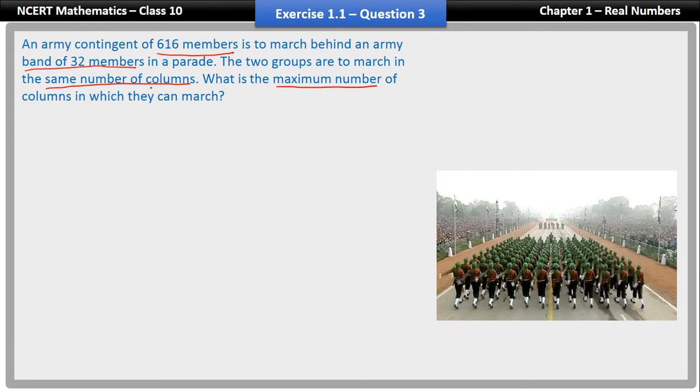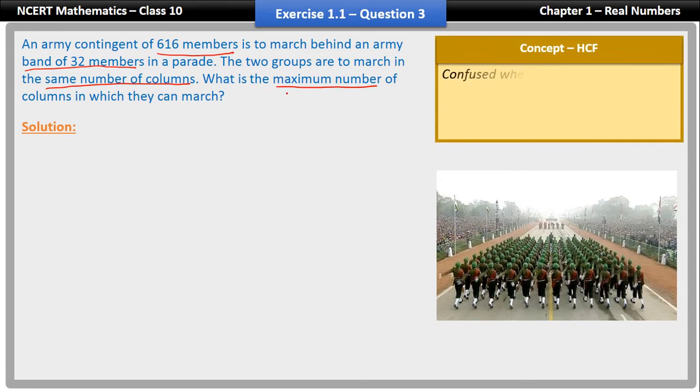See, all these underlined points give us a clue: same number of columns and maximum number. So whenever such terms come, we need to find the HCF of 616 and 32. So the concept is we need to find the HCF over here.